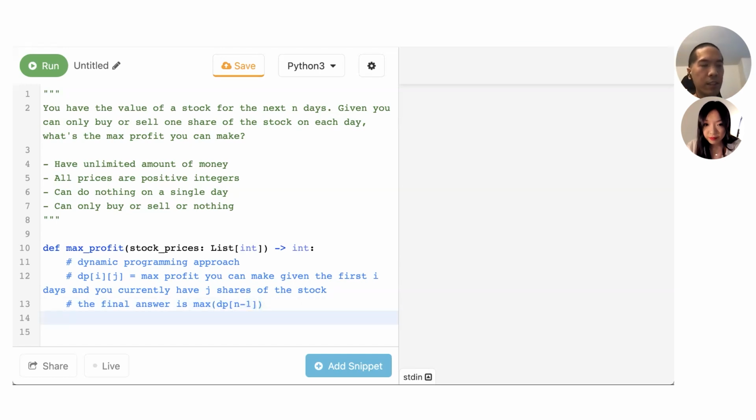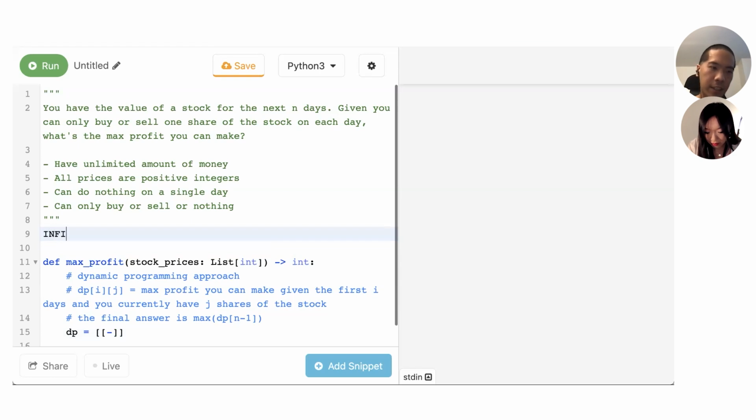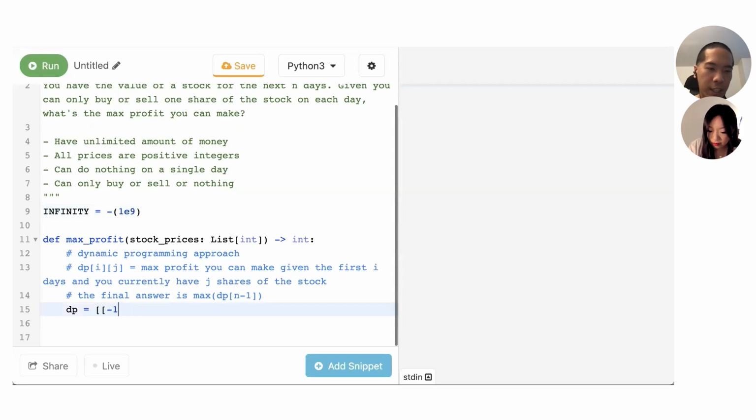For dynamic programming problems, we'll need to define the state transition and the base cases. We can start with base cases because that's easiest. Let me initialize this, and I'll set it to infinity, or something big for now. Maybe we can change it.